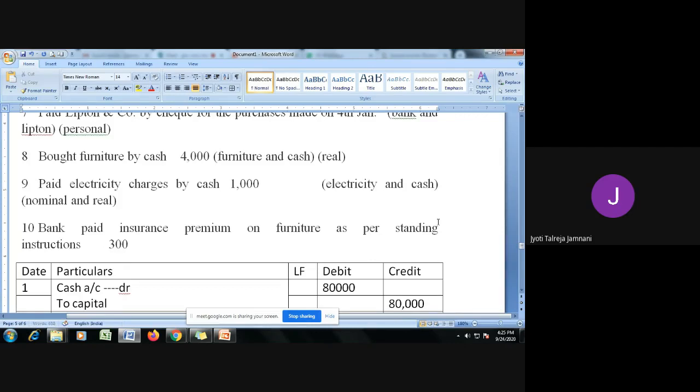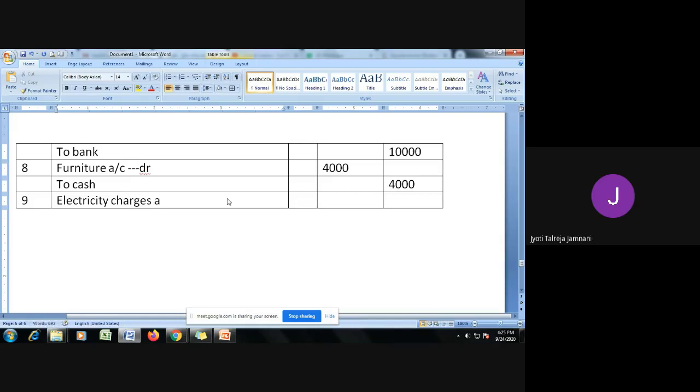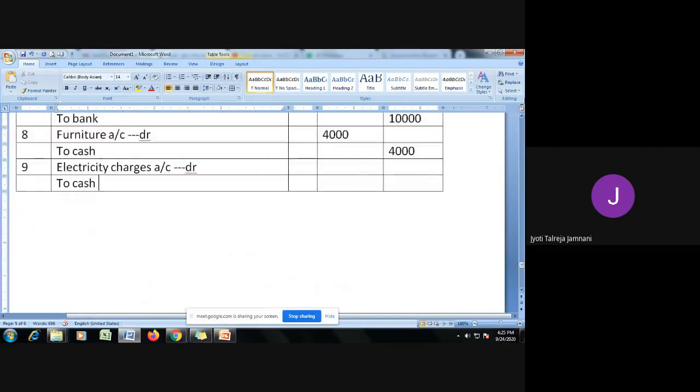Electricity is an expense, so we need to debit it. So on the debit side we will write electricity charges account debit. To what are we paying? We are paying cash. Cash is going out, so to cash. And what was the amount? I think it was 1,000 rupees. Yes, it is 1,000. So you're paying 1,000 rupees cash.